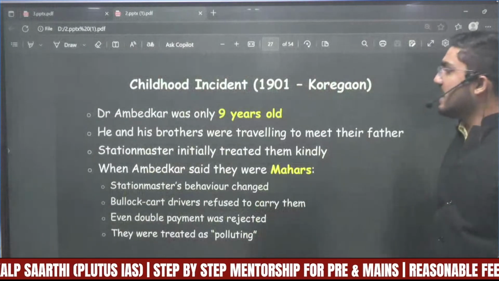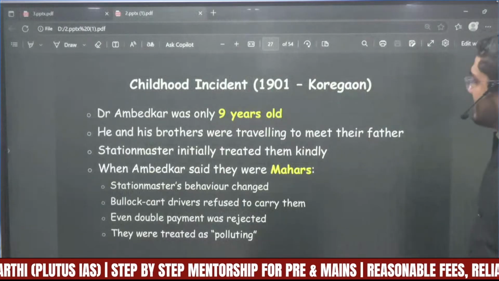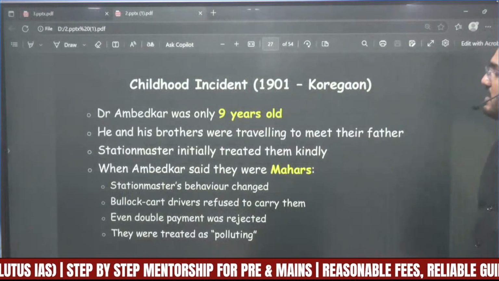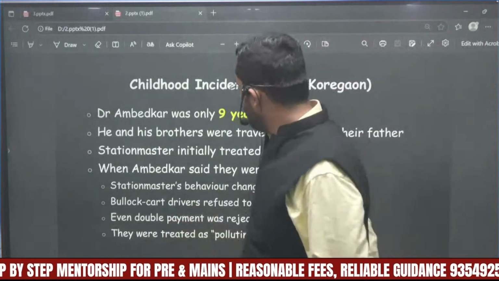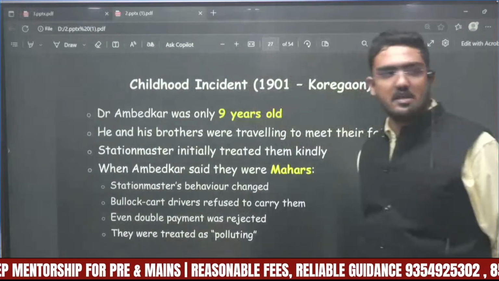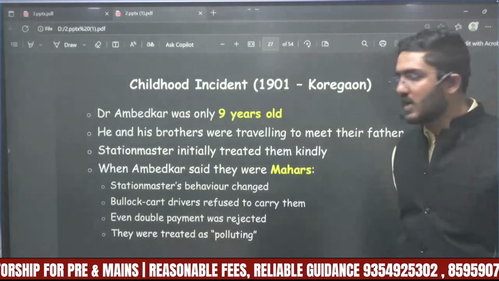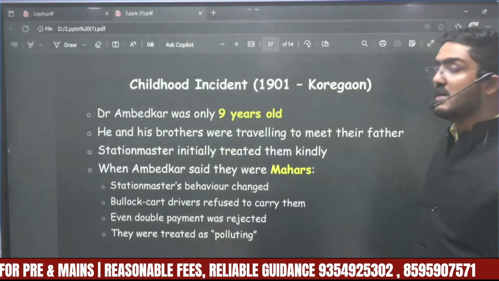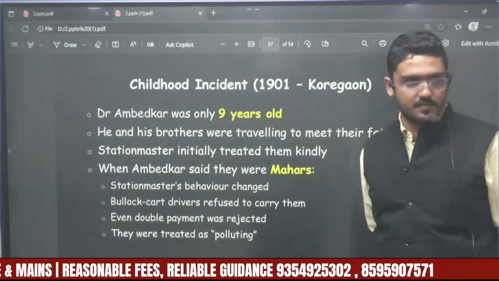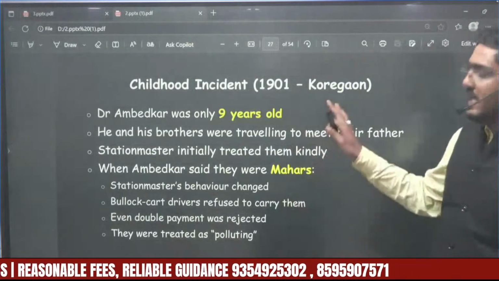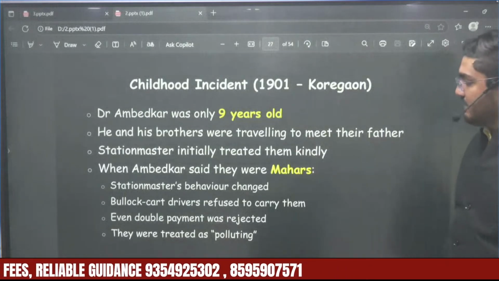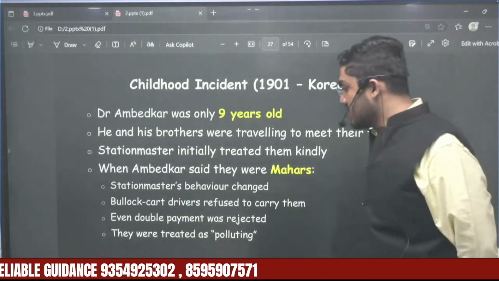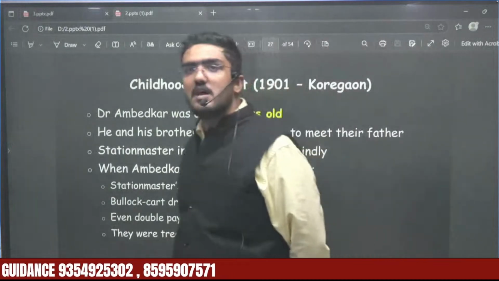So he was just 9 years old. He and his brother were traveling to meet their father. The station master initially treated them kindly, but when Ambedkar said that they were Mahar, a lower caste community, the station master's behavior suddenly changed, as told by him in his book. The bullock cart drivers refused to carry them. Even double payment was rejected and they were treated as polluting.